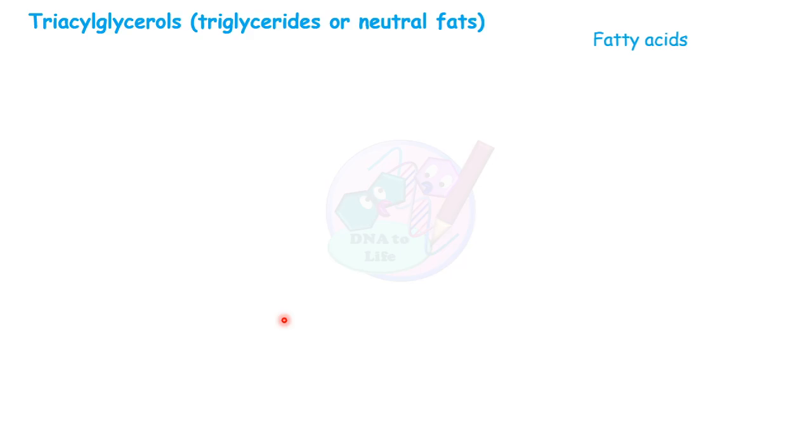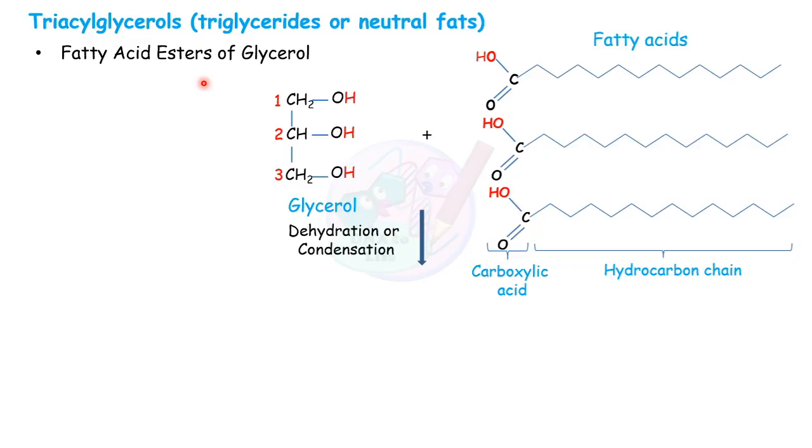Let's first talk about the triacylglycerol. They are also called triglycerides or neutral fats. They are fatty acid esters of glycerol. Let's understand this term one by one. So this is the glycerol. This is a 3 carbon alcohol. These are hydroxyl groups present in glycerol, and this is a fatty acid chain. So these are 3 different fatty acid chains.